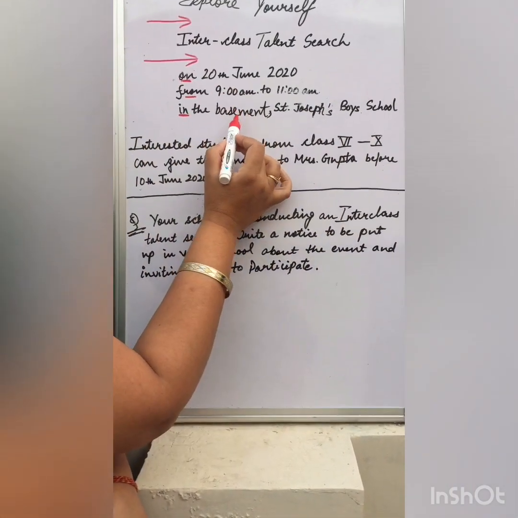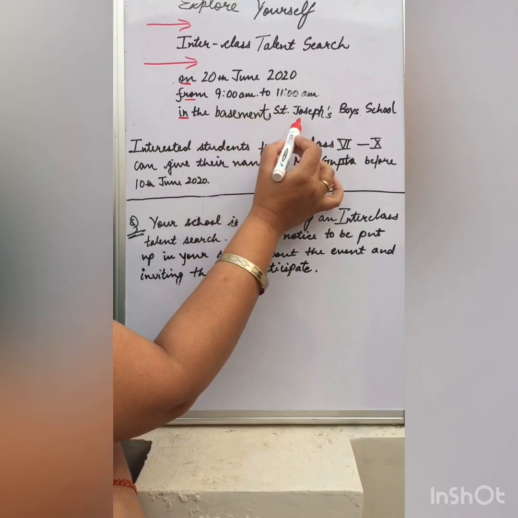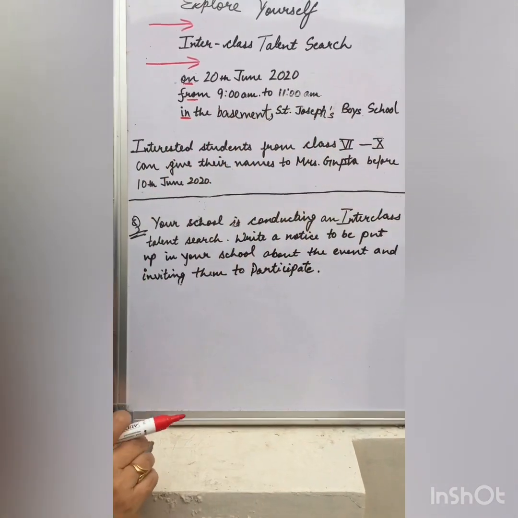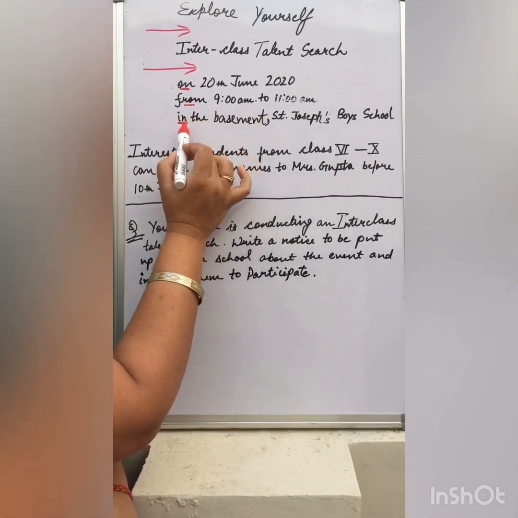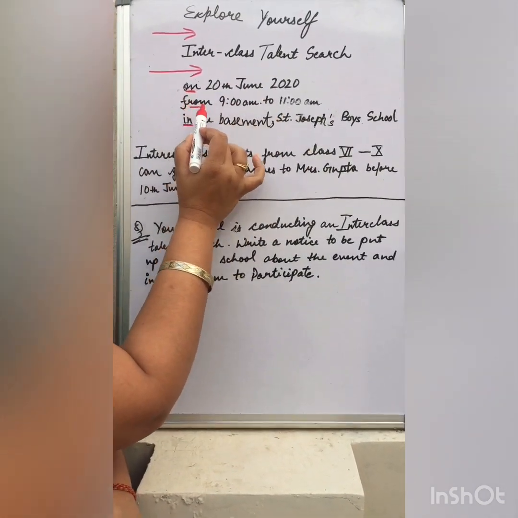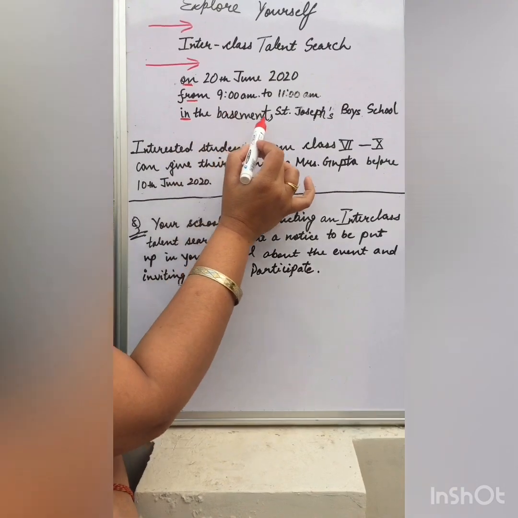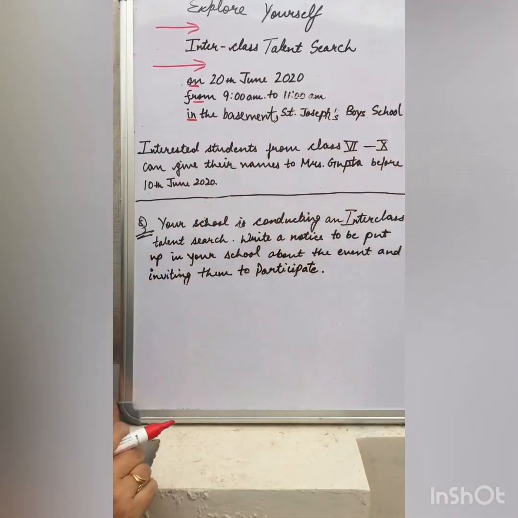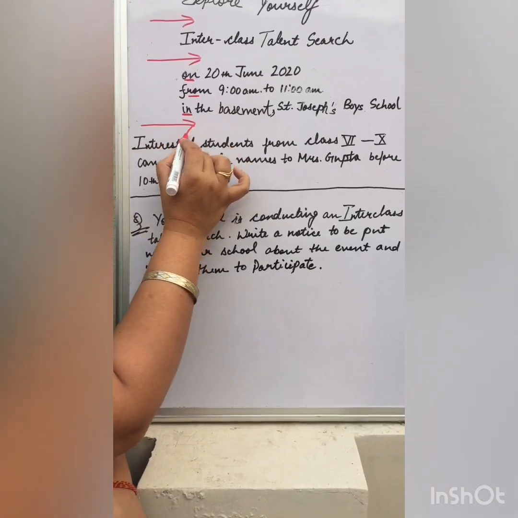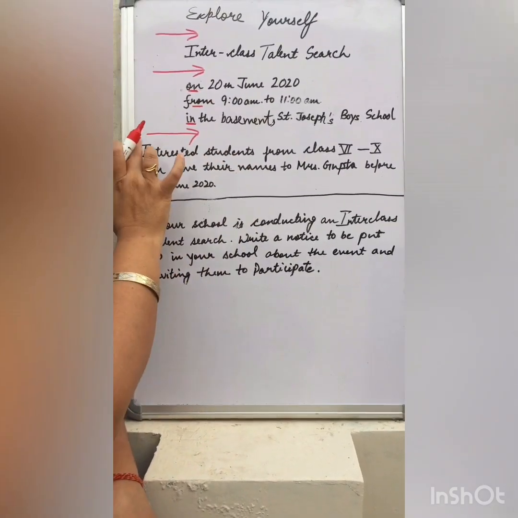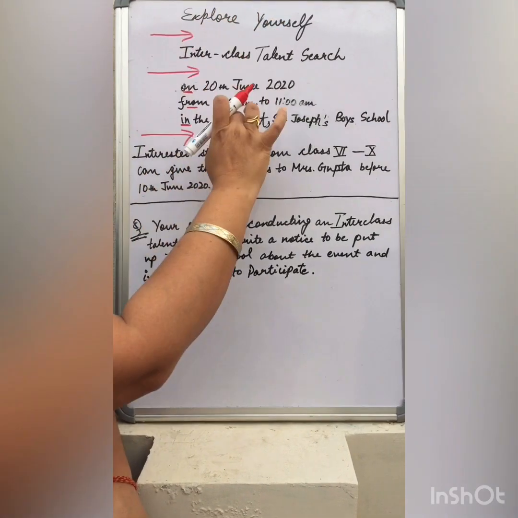Remember, the smaller place comes first and the name of the institution comes always afterwards. It is in this order only. So, on 20th June from 9 to 11 in the basement, comma, St. Joseph's Boys School. And then you have to again leave a line. And then you have to write from the margin. These all things are in the center.